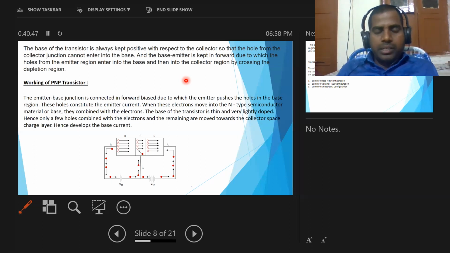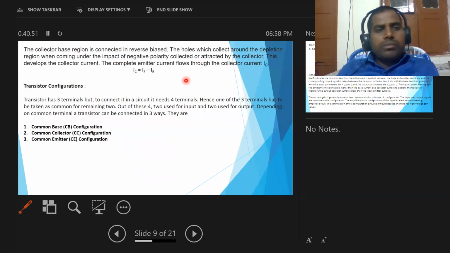Next, we are going to look at the configuration of transistors, that means transistor configurations. In the introduction, we know that a transistor has only three terminals: emitter, base, collector.